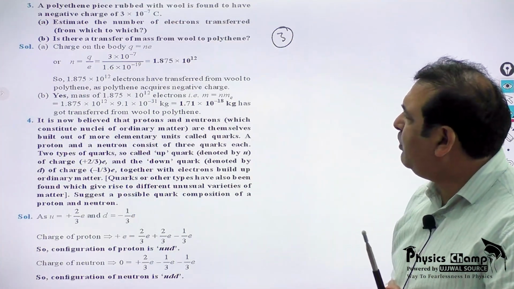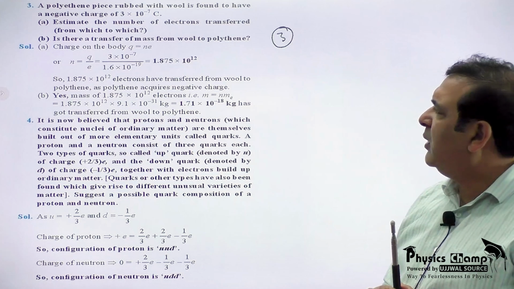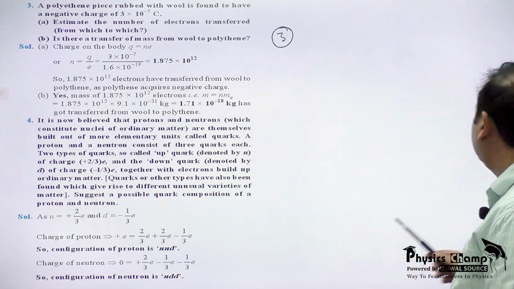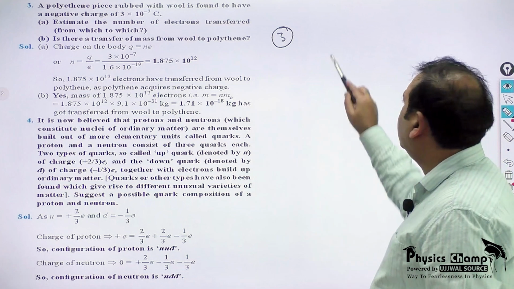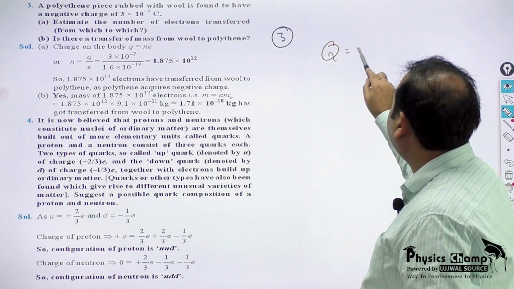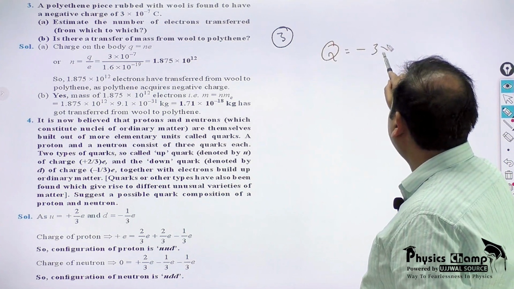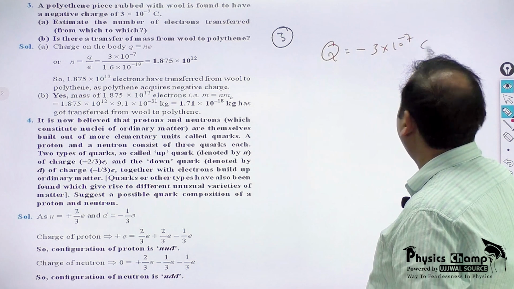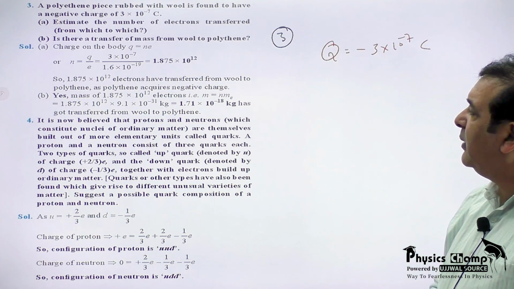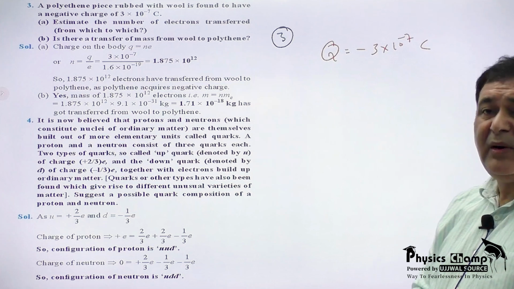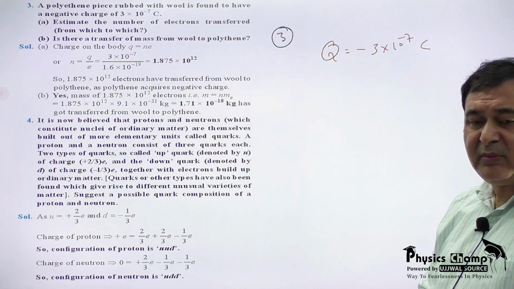Now question number 3 of NCERT. A polythene piece rubbed with wool is found to have a negative charge of 3 into 10 to the power minus 7 coulomb. So on the polythene piece the charge is 3 into 10 to the power minus 7 coulomb. Estimate the number of electrons transferred, and is there a transfer of mass during this process?